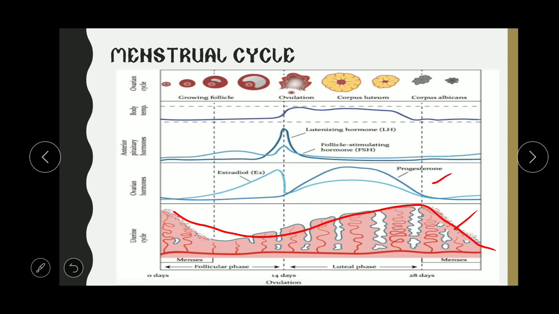FSH and LH levels are highest during the ovulatory phase, that is at the 14th day of the menstrual cycle. From day 14 to day 28, you can see the increase in body temperature, and the progesterone hormone is responsible for this increase. This is because progesterone is thermogenic, meaning it increases the body temperature.